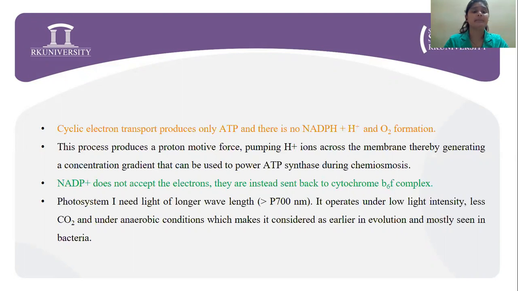Now, NADP plus does not accept the electrons. They are instead sent back to the cytochrome b6f complex. Photosystem 1 needs light of longer wavelength. It operates only under low light intensities, when carbon dioxide is less and under anaerobic conditions, which makes it considered earlier in evolution, and it is mostly seen in bacteria.